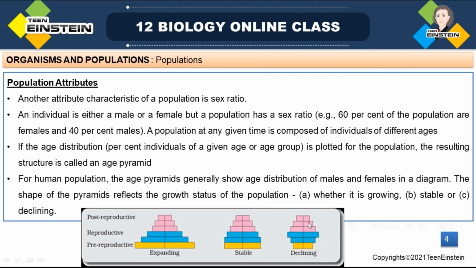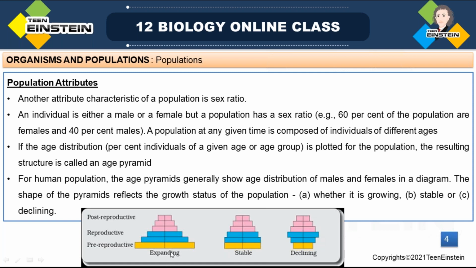Here the post-reproductive group also has comparatively fewer individuals. So that population size is declining with time. That shows declined growth or negative growth. Here pre-reproductive is a fewer number, post-reproductive also comparatively less, so that is showing declined growth or negative growth.